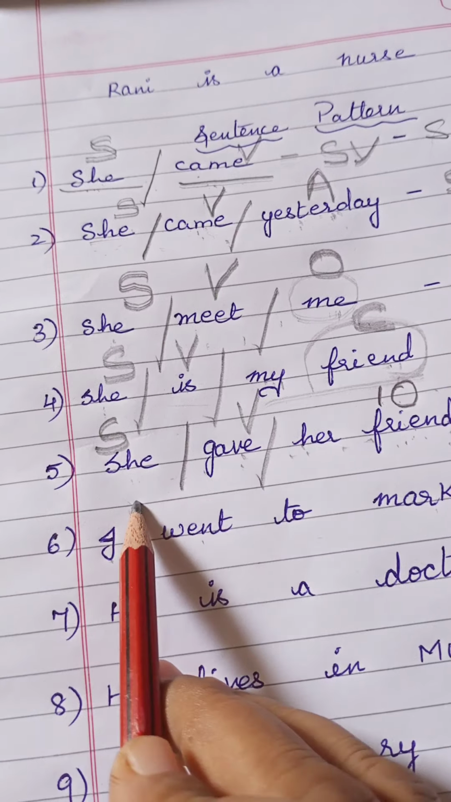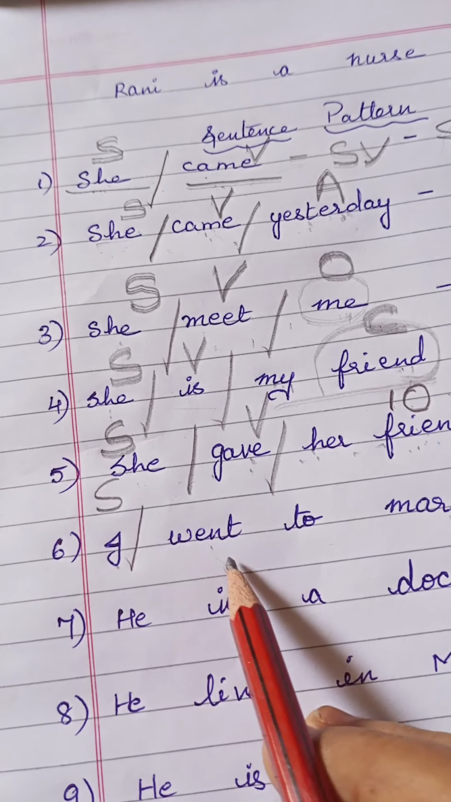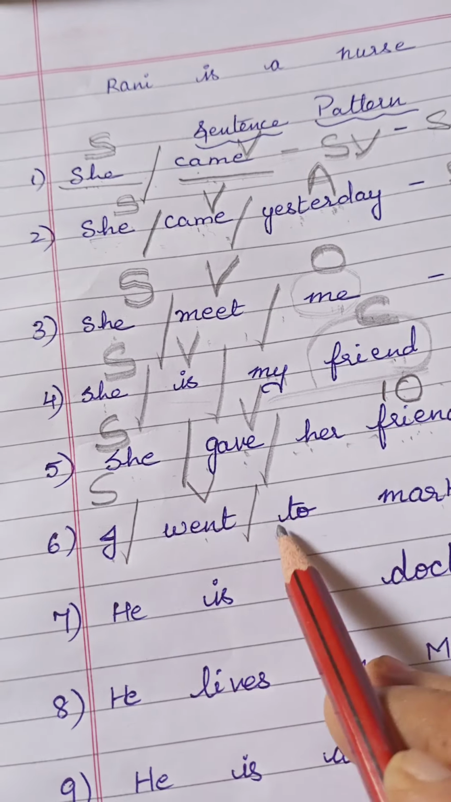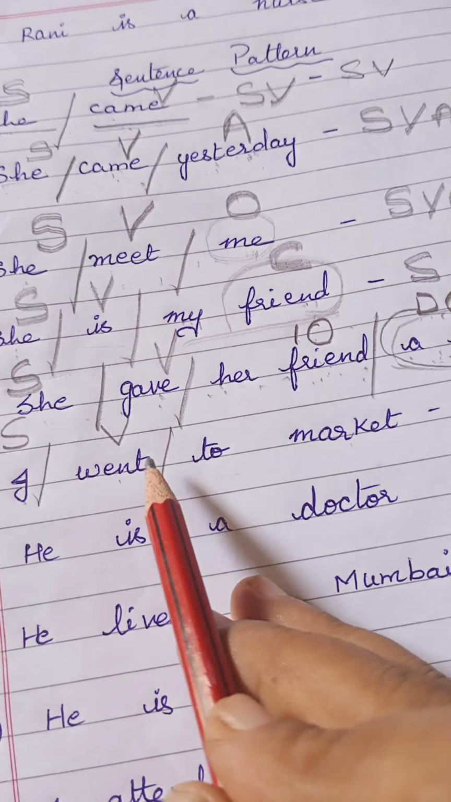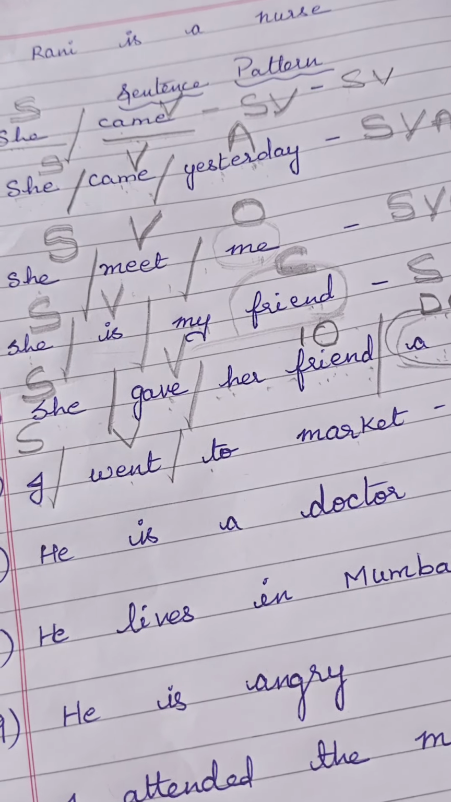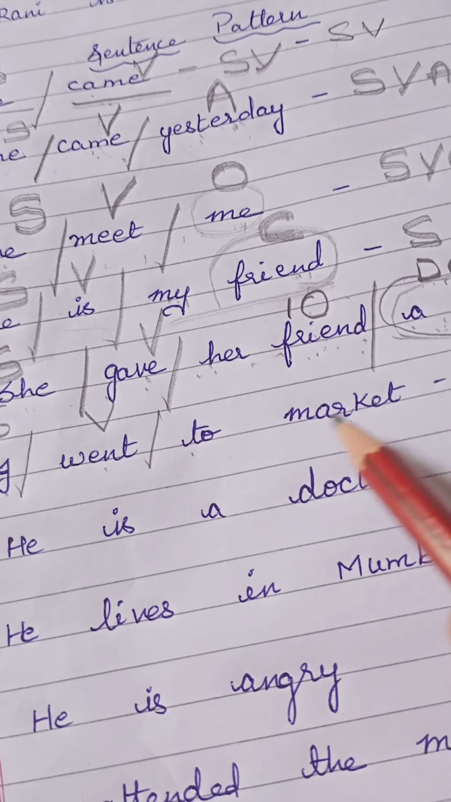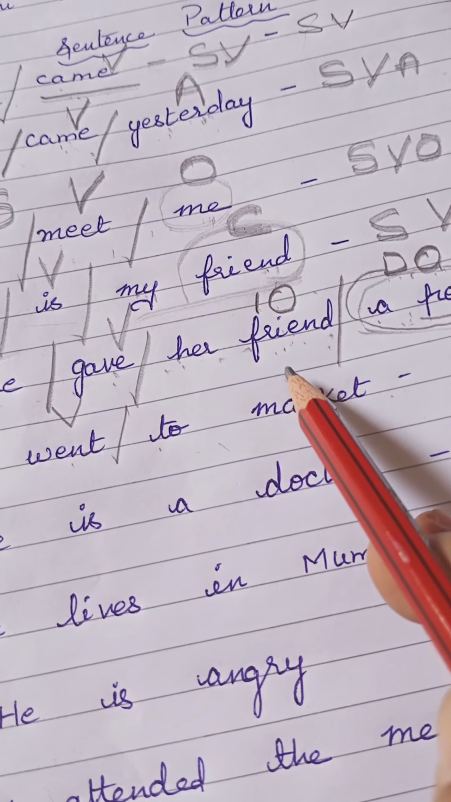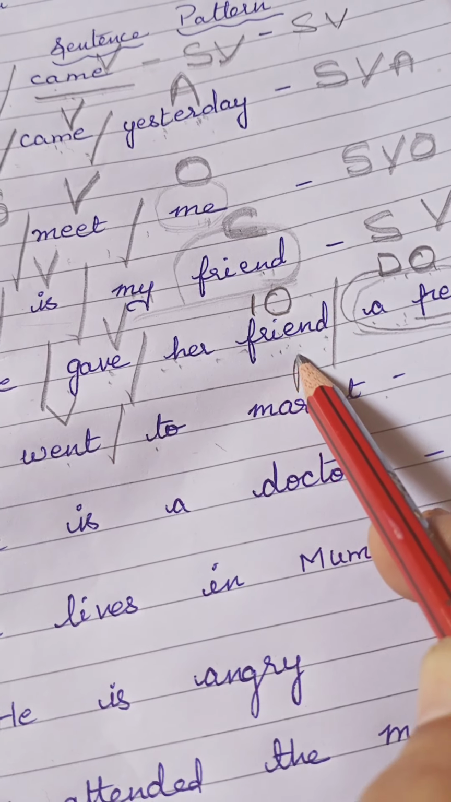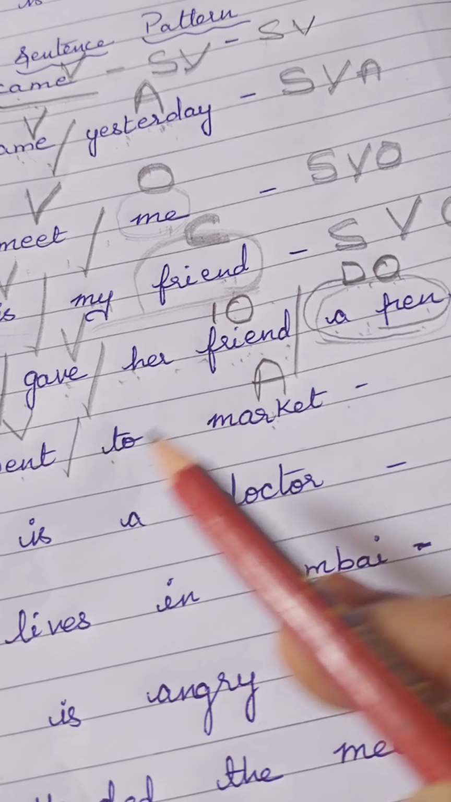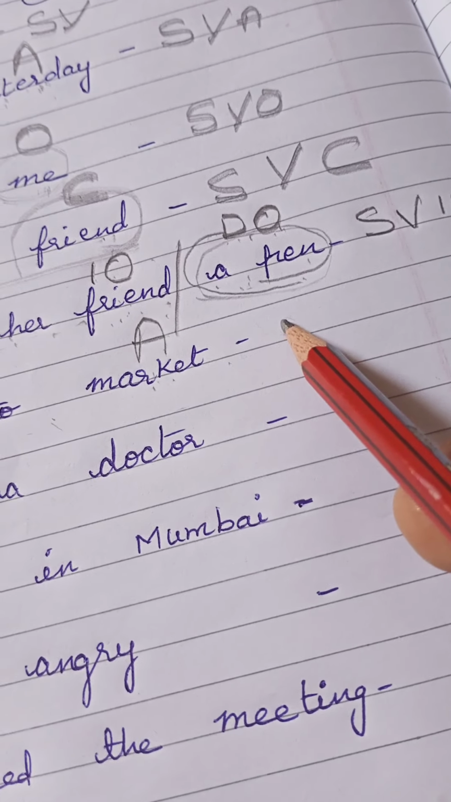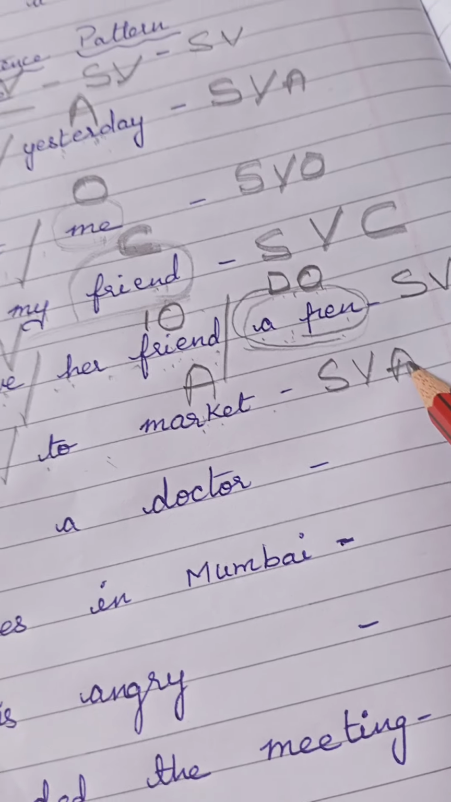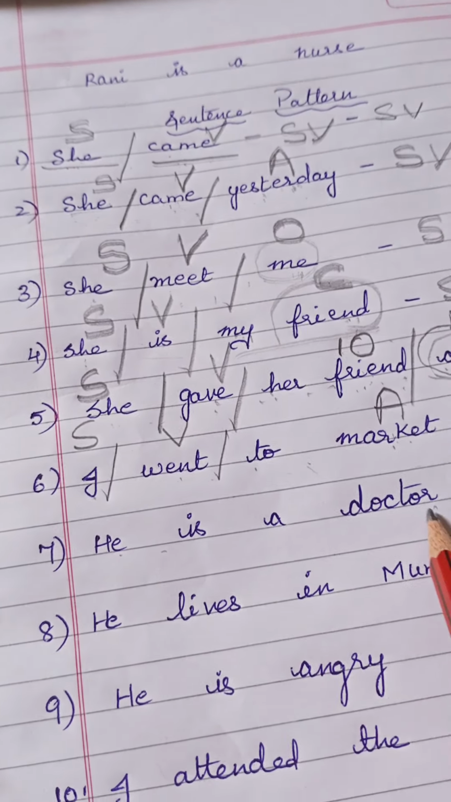And then, I went to market. Who went to market? I. So S. Then what did I do? I went. V. Where did I go? I went to market. "To" is a preposition, we can't give P and all. Market is a place. So what should we give? We should give A. Got it? So I went to market becomes S, V, A.